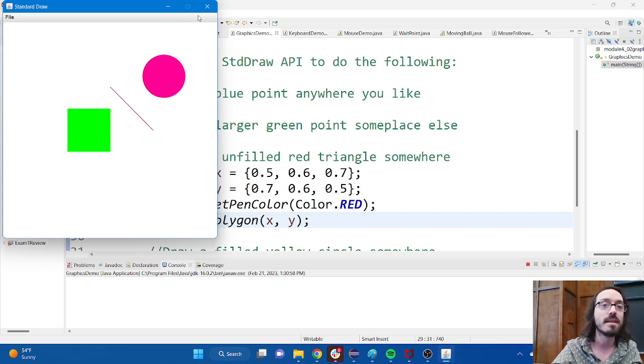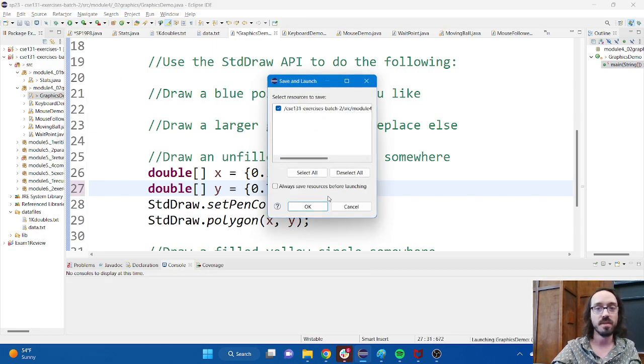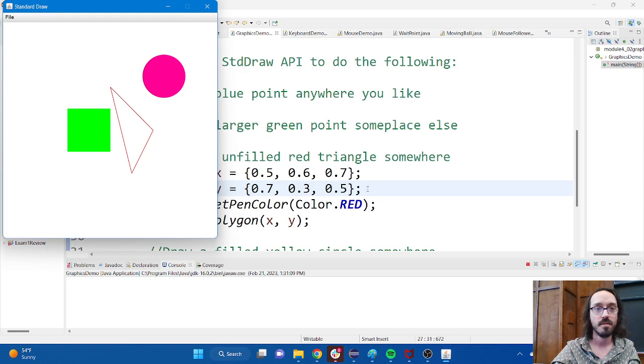Okay, it looks more like a line. I think that's probably just because of the points that I chose. Let me try a different point here. Fiddle with the numbers a little bit until I get a proper triangle. Okay, there we go, yeah. Just had bad numbers.